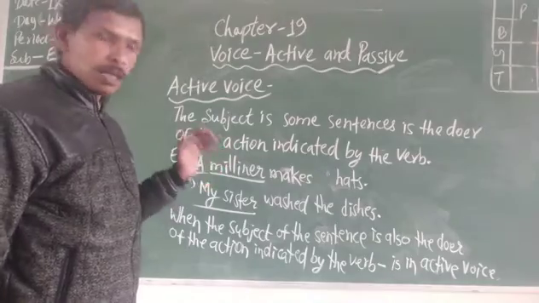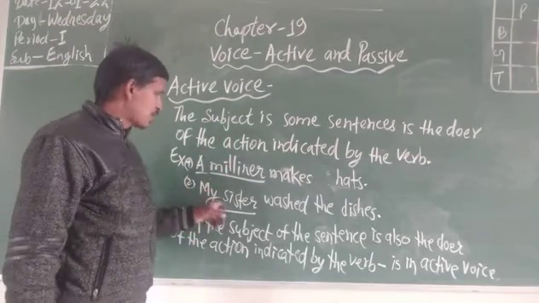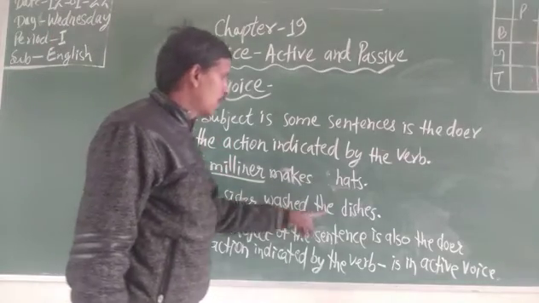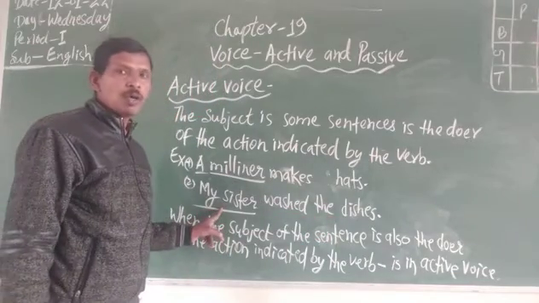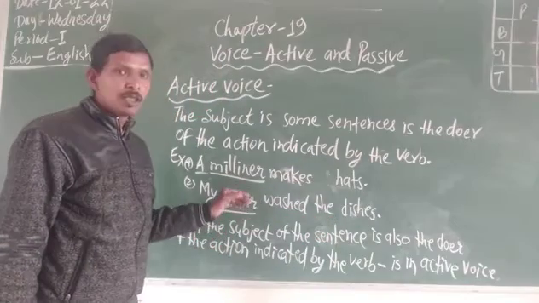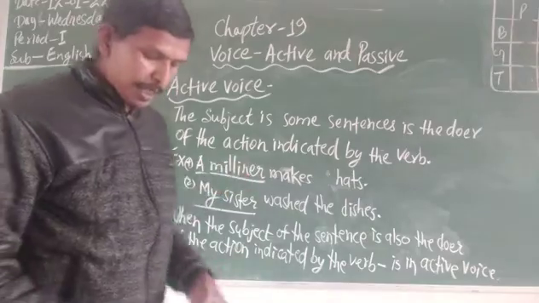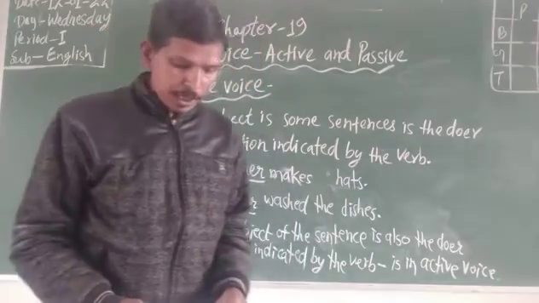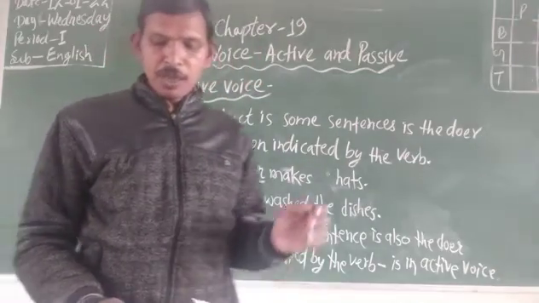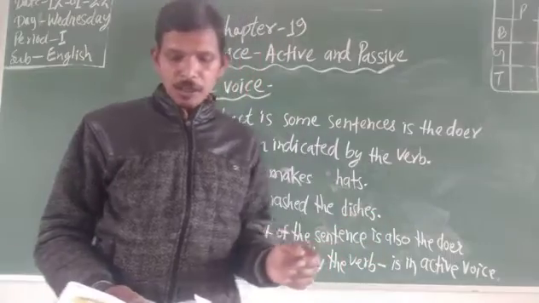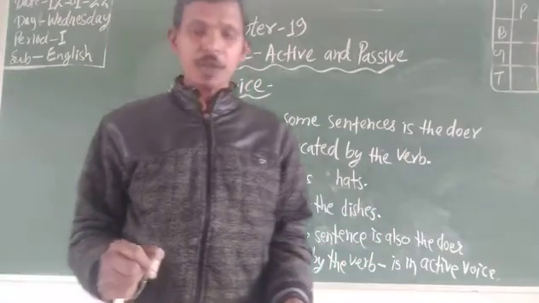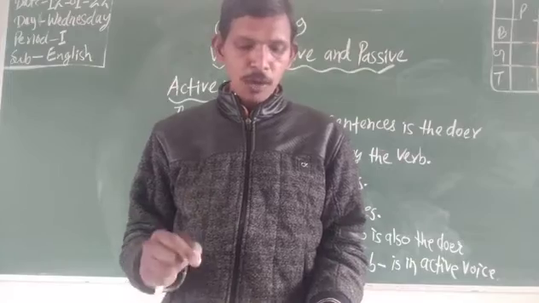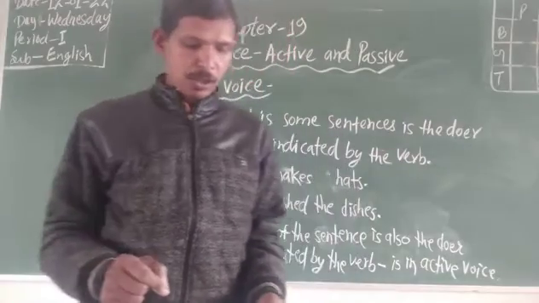We can see another example also. My sister washed the dishes. Here my sister is the doer of this sentence. So in these sentences the subjects, milliner and my sister, are the doers of the actions indicated by the verbs, makes and washed.